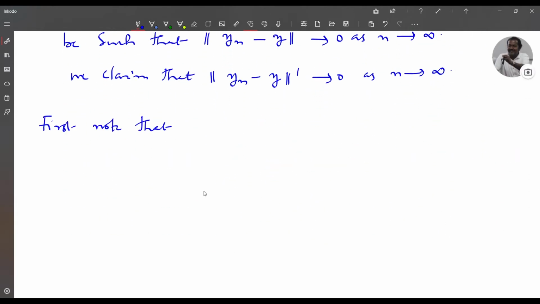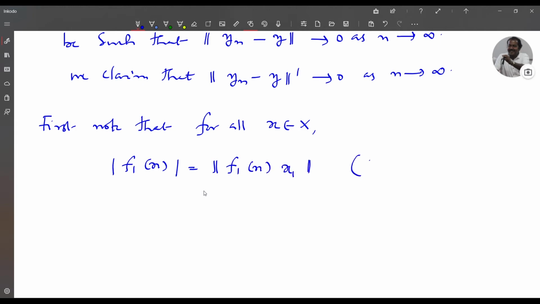First note that for all x in X, modulus of f1 of x, this is equal to norm of f1 of x into x1. This is because norm of f1 of x into x1 is modulus of f1 of x into norm x1, and since x is a Schauder basis with normalized elements, norm x1 is 1, so this is modulus of f1 of x.